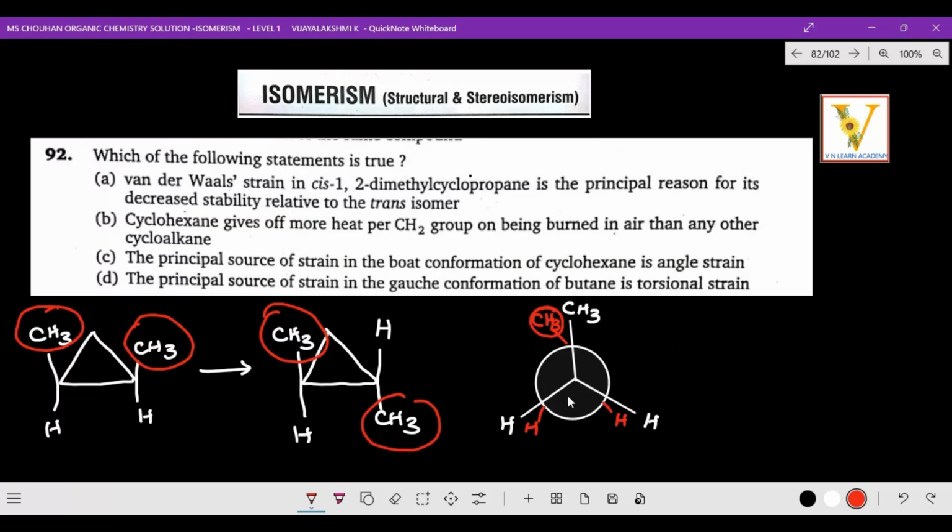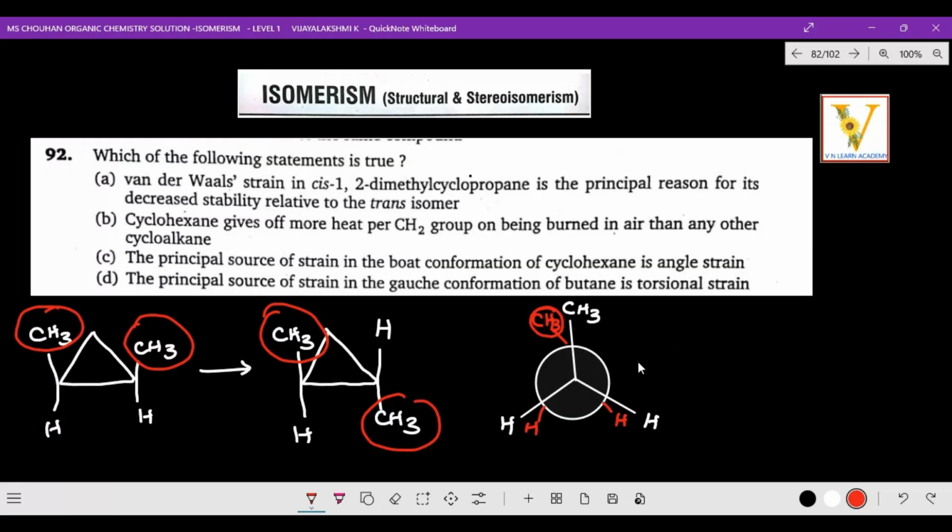Imagine this is Newman's projection formula. I just mentioned it is a cyclic compound, so we cannot bring that conformation, but imagine it. So in cis-1,2-dimethylcyclopropane, the principal reason for its decreased stability relative to the trans isomer.